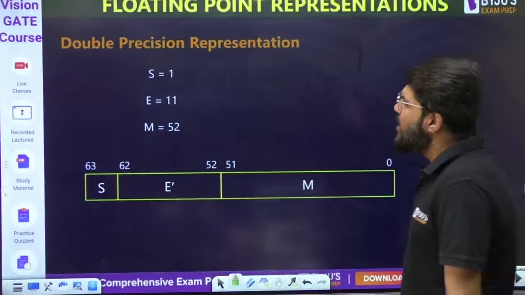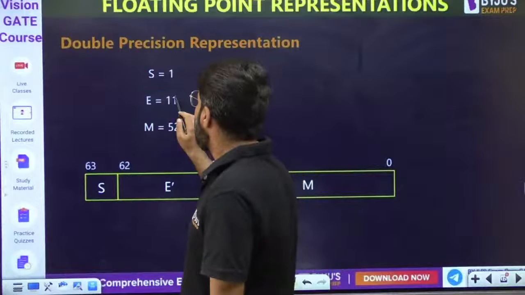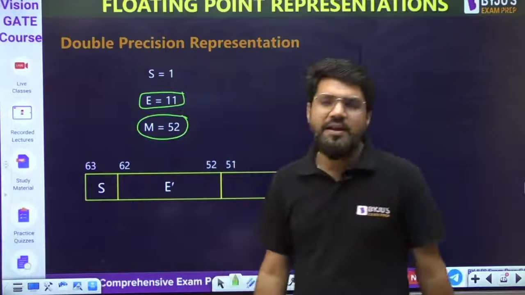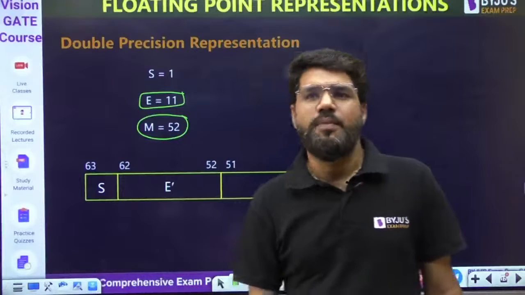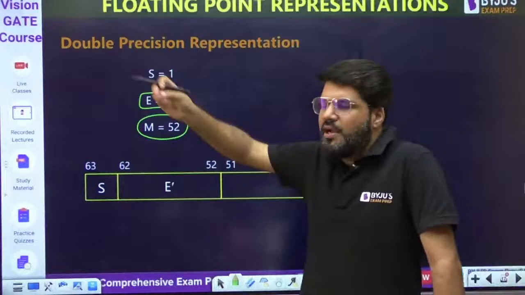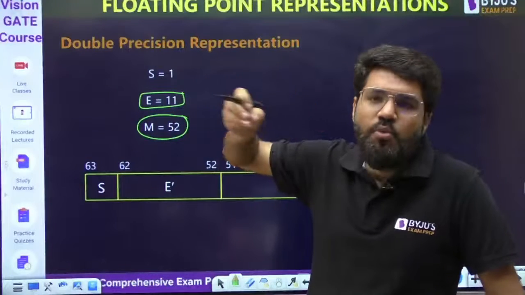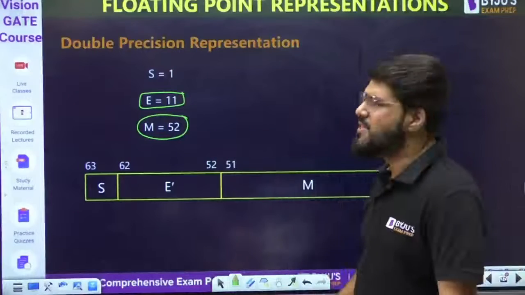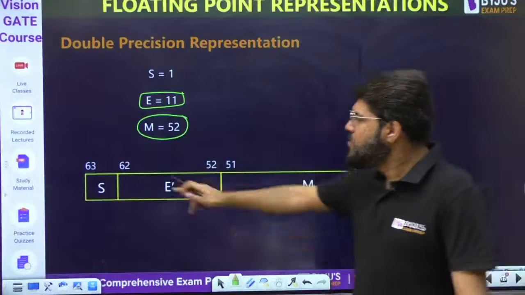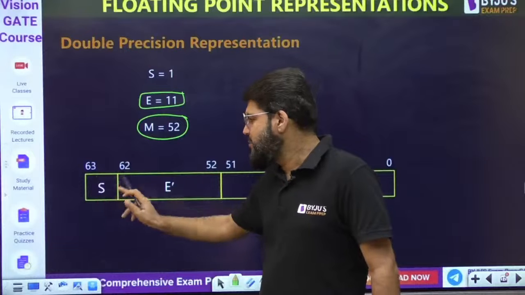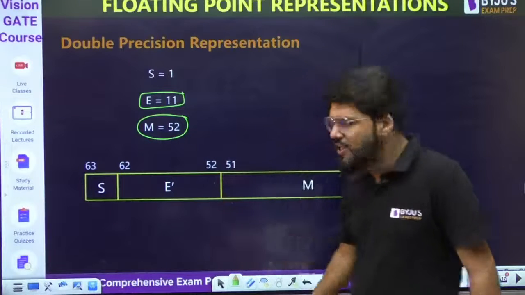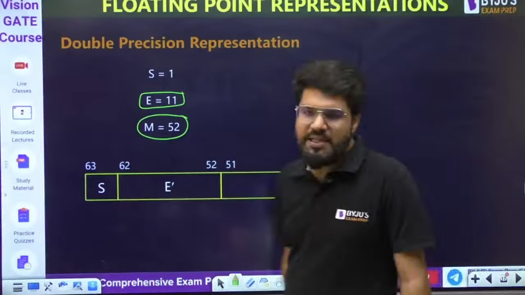On the other hand, in double precision, the sign bit will always be 1. The exponent here in double precision is 11 bits, and a higher number of bits are allotted to mantissa. If you take the fractional part with more bits, there will be a more accurate answer, more precision. So this is double precision. The highest bit, the 63rd, is the sign bit. Bits 62 to 52, these 11 bits, go to the E dash. Bits 51 to 0 are the mantissa part.